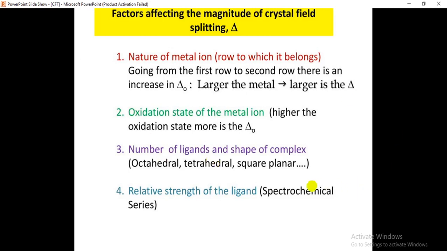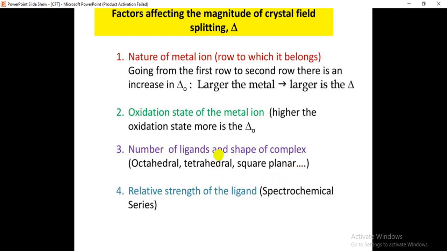And the shape of the complex also affects it, in octahedral, tetrahedral and square planar geometries. In these geometries, different magnitudes of the crystal field splitting take place. We'll discuss this in detail in upcoming slides.